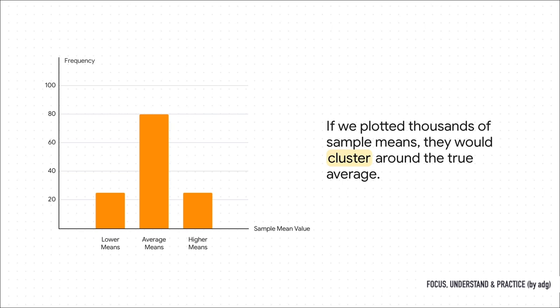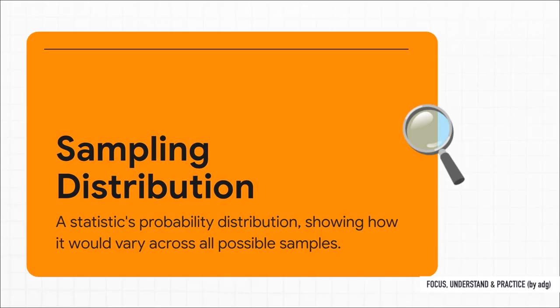Most of the sample averages would pile up right there in the middle, around the true value, and you'd see fewer and fewer of them out at the extremes. This predictable shape, this pattern, has a name. It's called the sampling distribution. It's like a theoretical map that shows us every possible result we could get from a sample and tells us how likely each of those results is. And this is the secret weapon that's going to solve our chocolate machine mystery.